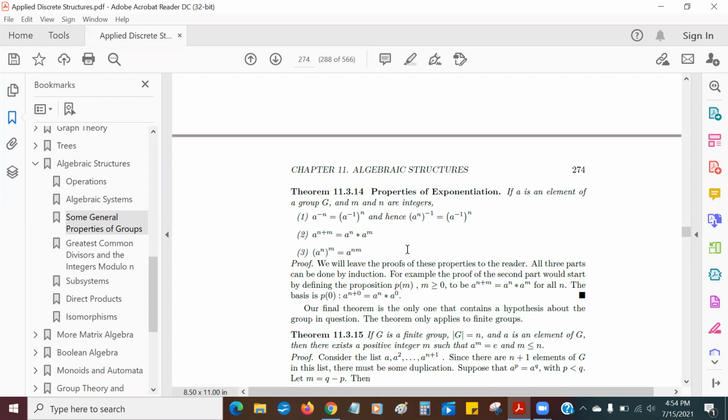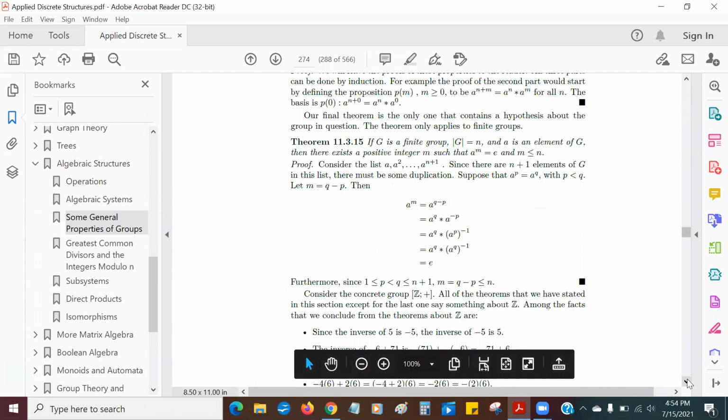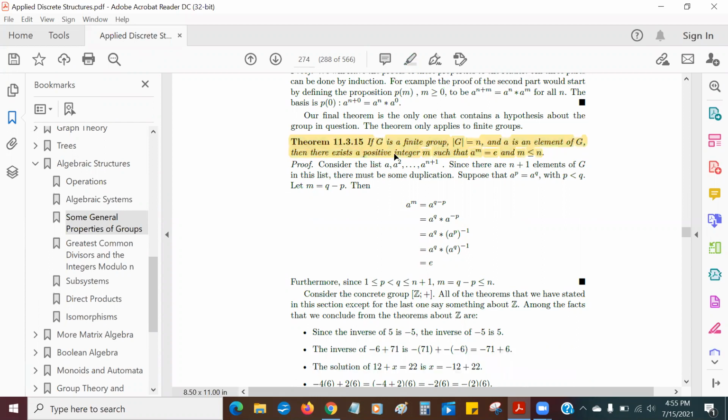But let's get on to the biggie, which is the final theorem of this section, and that is this: if G is a finite group, and the order of G equals n, I mean the cardinality means there are n elements in this group G, and a is an element of G, then there exists a positive integer m such that a to the mth power equals e, and that is awesome.